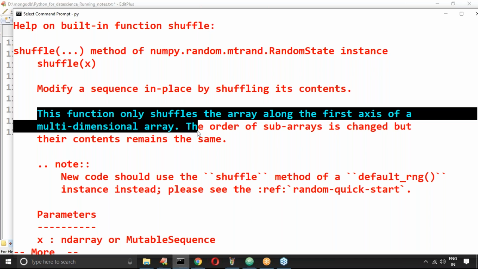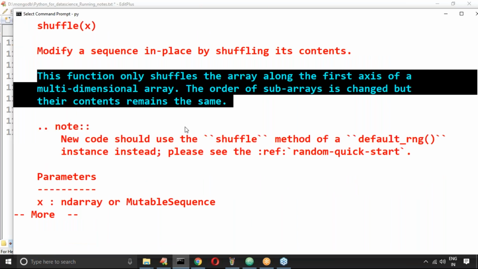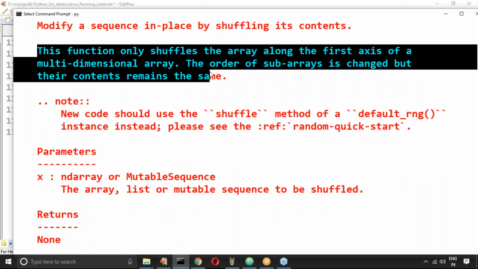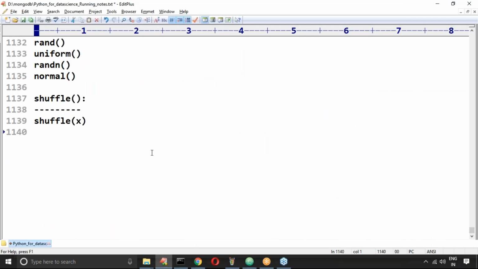Here the order of subarrays changed, but their contents remain the same. This point is also required; you should be aware of it. Don't worry about this one. Of course, I will explain it. Once we go through an example, you will get much more clarity.